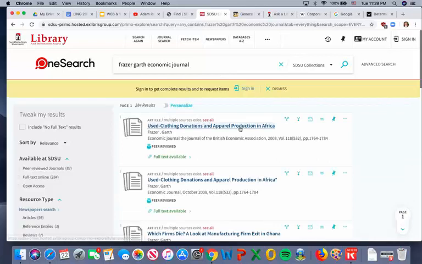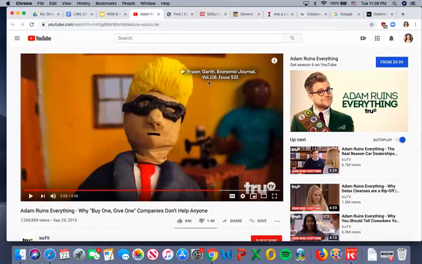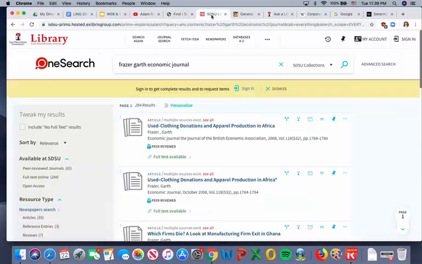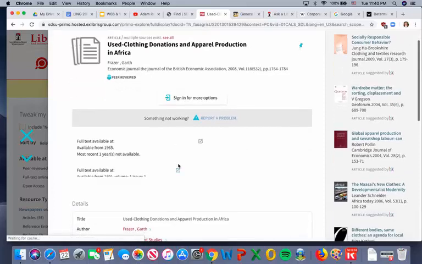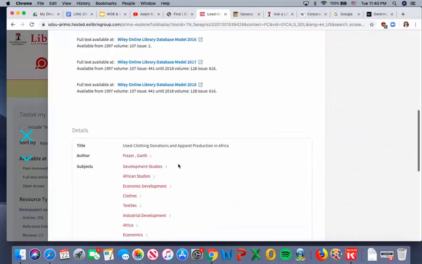Okay, yeah, that looks like what we wanted. So I think we're looking for volume 11, issue 532. Yep, volume 11, issue 532. So that's the article that they were mentioning in that clip. That means that you can get this article from the databases, and if you want, you can see if that's something that's useful for you.